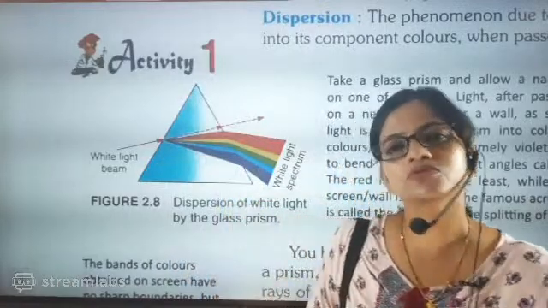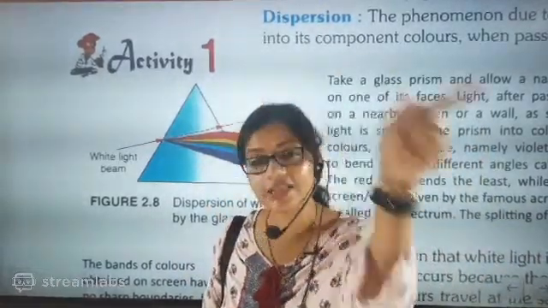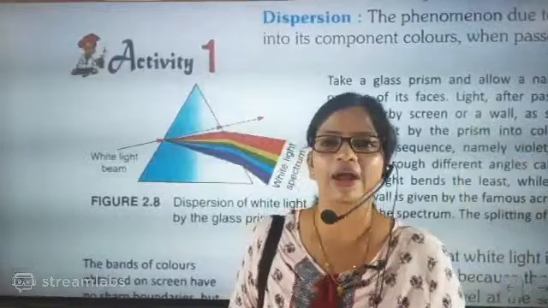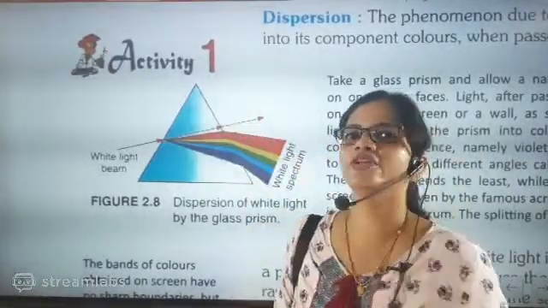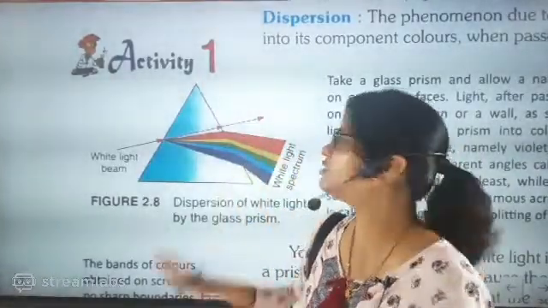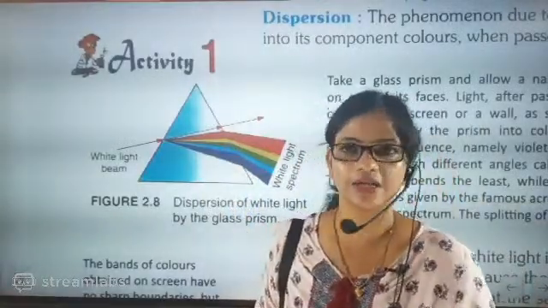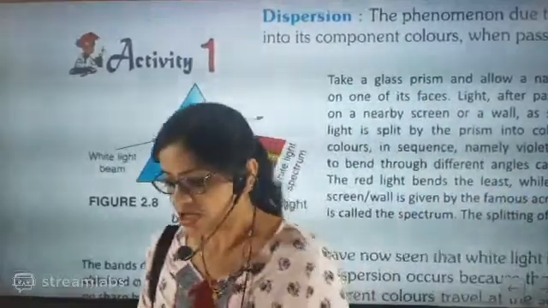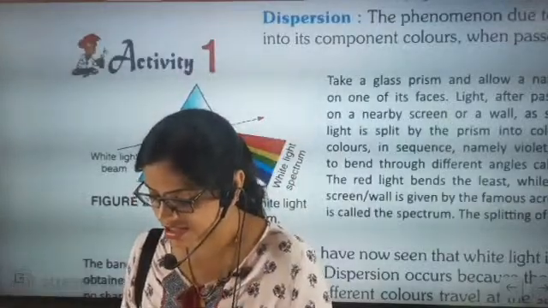So we came to know, beta, that we have seen the change in the wavelength pattern, and that change in the wavelength pattern is nicely shown in a prism rather than a glass slab. That's why we are taking a prism, so that we can trap all these things nicely.